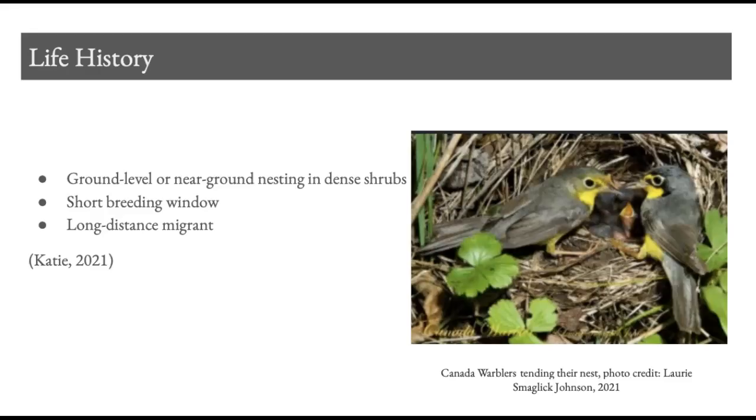And because it is a long-distance migrant, conservation cannot focus only on Georgia. It also has to protect stopover sites and wintering habitat in South America as well. In other words, the bird's life history makes habitat protection important across its entire annual cycle.